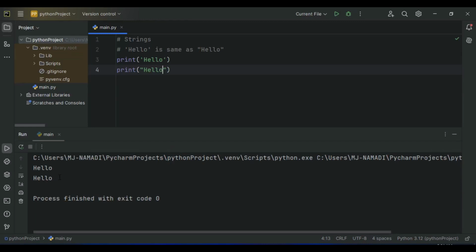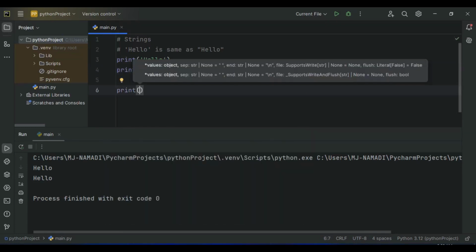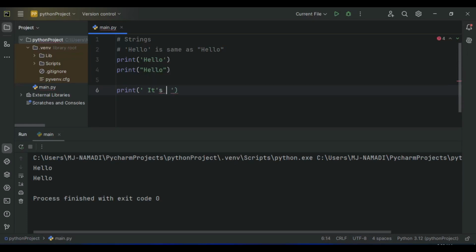So when defining a string, you can use any one of your choice, either single quote or double quotes. But you need to be careful sometimes while using the two, because let's actually try to print something else. Let's say print "it's alright" inside a single quote. Let's say it's alright, like this. As you can see, we run into an issue.